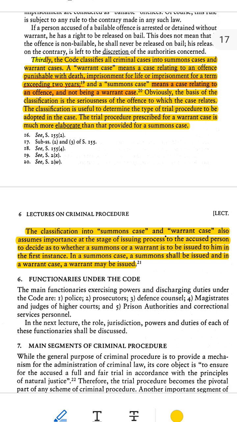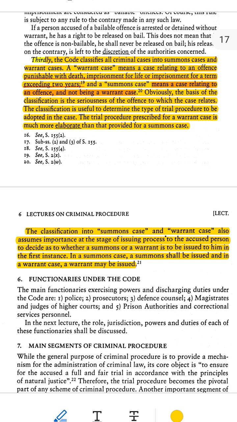Definition. 1. Summons case. A case that is not a warrant case. This means it involves small crimes. These crimes are usually punishable by less than 2 years of imprisonment. 2. Warrant case. A case involving serious crimes. These crimes are punishable by death or life imprisonment or imprisonment of more than 2 years.